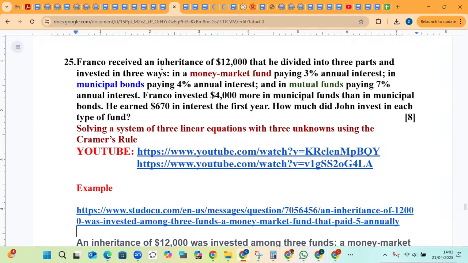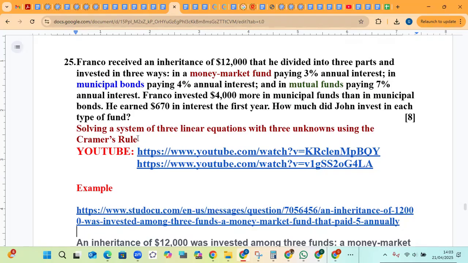So Franco received an inheritance of $12,000 that he divided into 3 parts, invested in 3 ways: in a money market fund paying 3% annual interest, in municipal bonds paying 4% annual interest, and in mutual funds paying 7% annual interest. Franco invested $4,000 more in mutual funds than in municipal bonds. He earned $670 in interest the first year. How much did John invest in each type of fund?